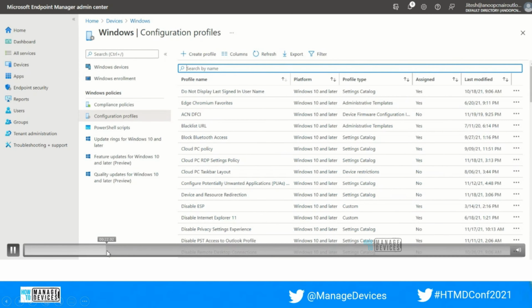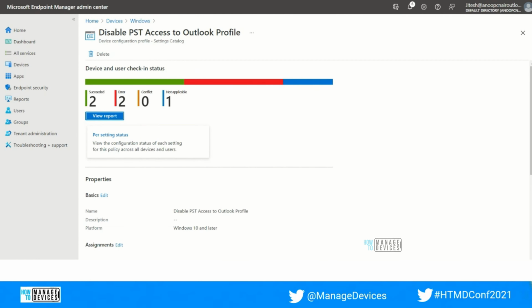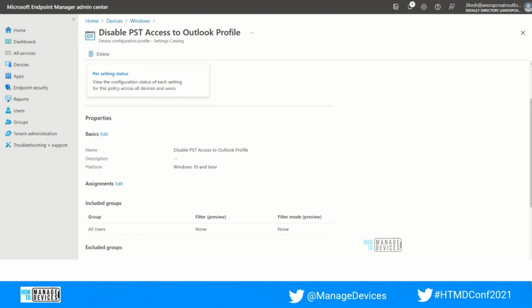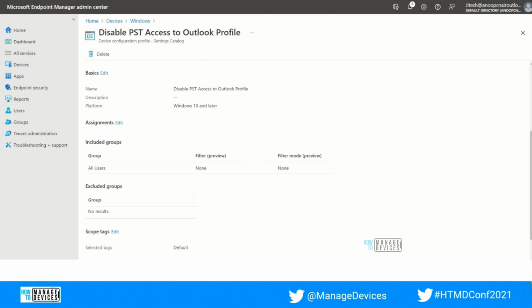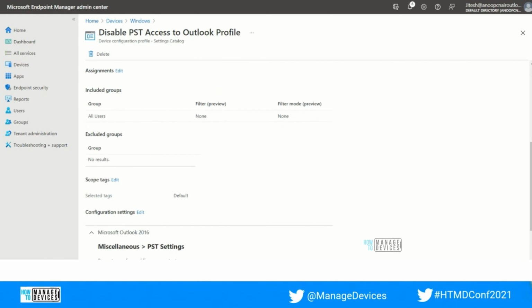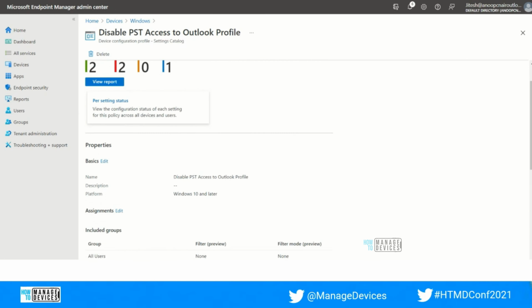Clicking on the profile, here you can see the various report formats. It will start showing the report, like how many devices succeeded, and next you will be able to see what policies we targeted, whether on the user group or the device group. Inside this configuration settings, we will see the exact policy name which we enabled from the backend.